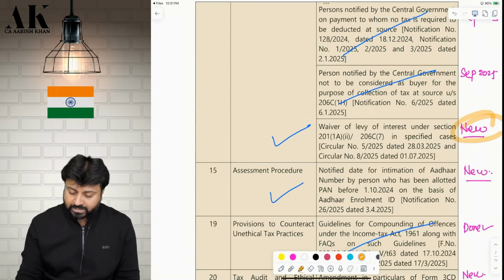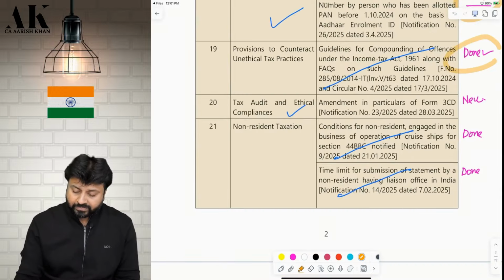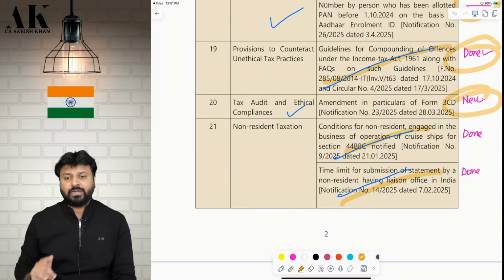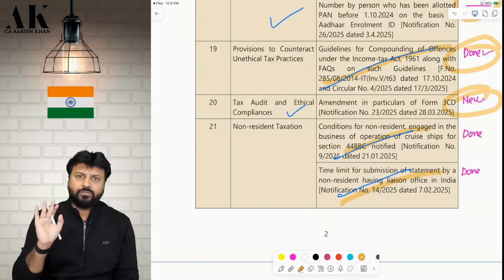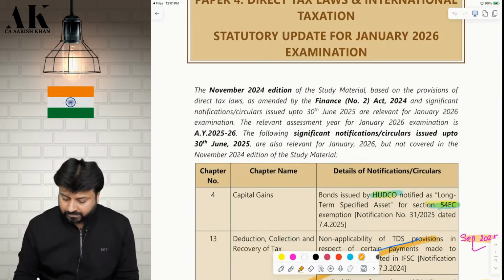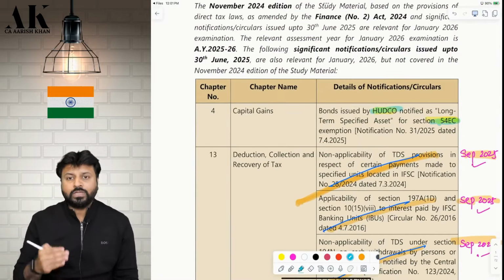Whatever is new, I have mentioned as new. Whatever is done, I have mentioned it is done. This is new, this is done, this is done. You can check in the September file and September video also. I have uploaded it for you all separately in the English September video. So today we are only going to do the additional amendments.